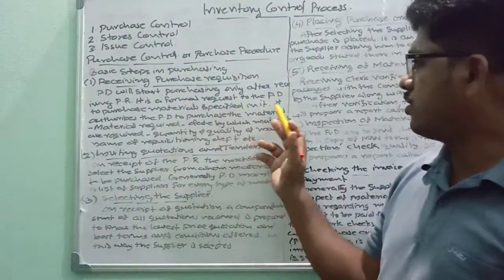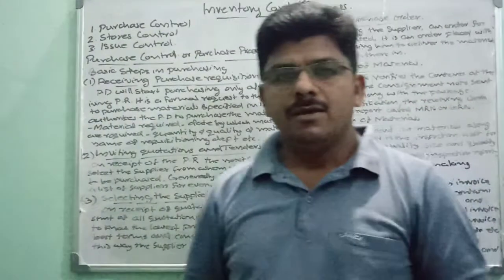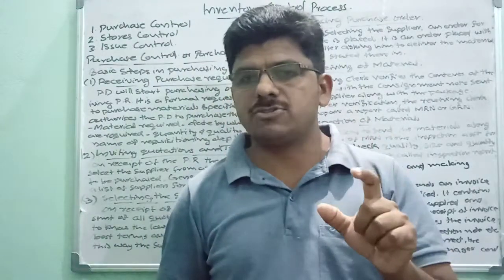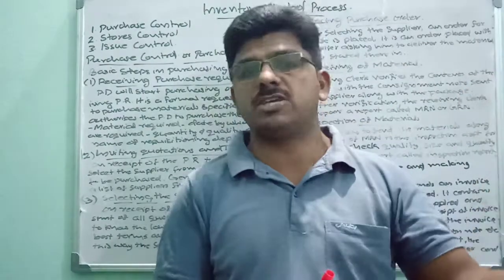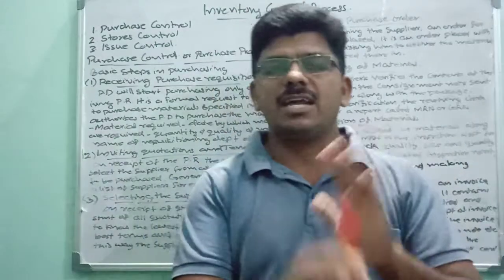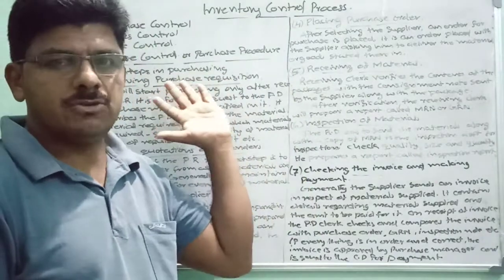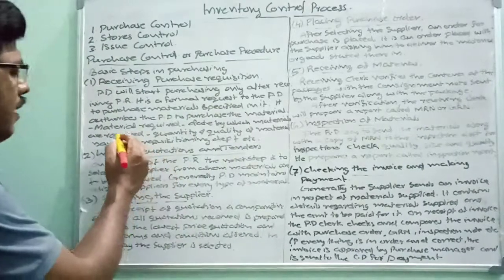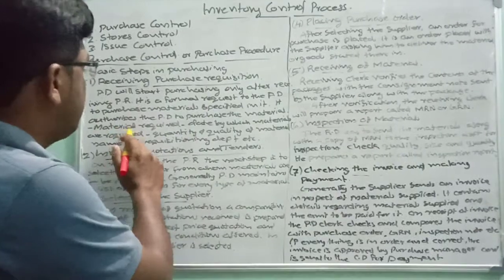Let us see the continuation part. It authorizes the purchase department to purchase the materials. Through this purchase requisition, which is a request, all other departments authorize the purchase department to purchase the required materials, required items for their own purposes. So this is called purchase requisition. And purchase requisition includes the description about materials required.